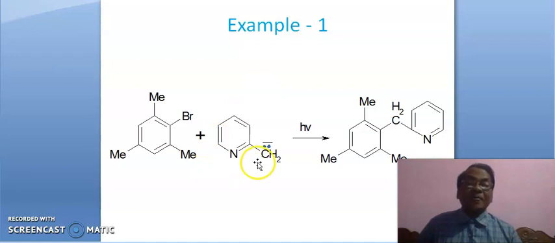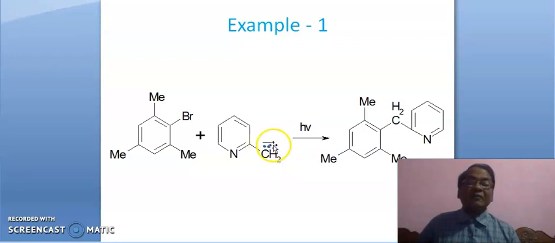Example 1. Friends, suppose you have 2-methyl pyridine. Then anyhow you have to prepare this anion. You can take lithium in presence of dry ether and heat it, warmed, then you can get this anion.